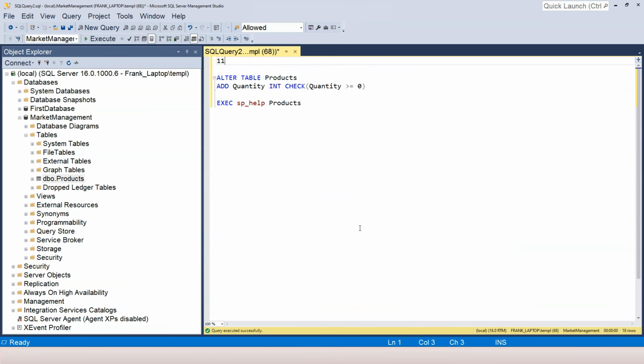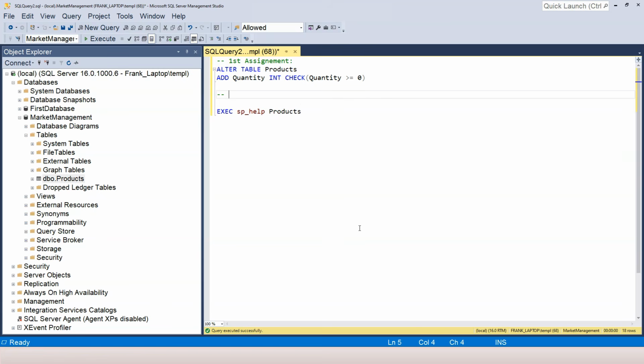So this is my first assignment. Try to practice this, and notice that I added a comment. In your SQL code, try to add some comments to make your code easier to read. Second assignment, let's go to the assignment.